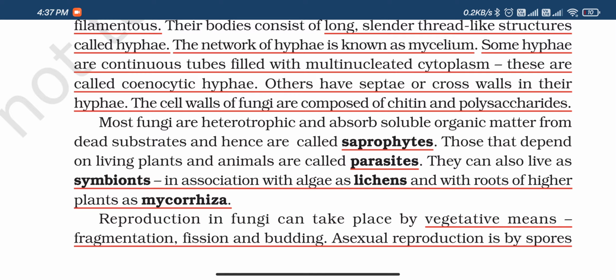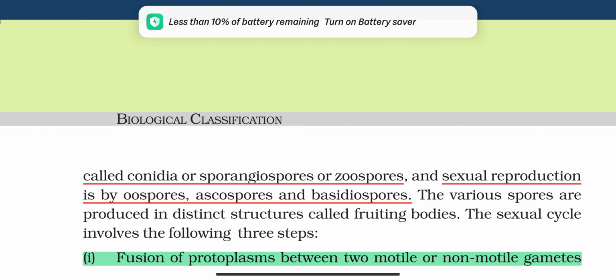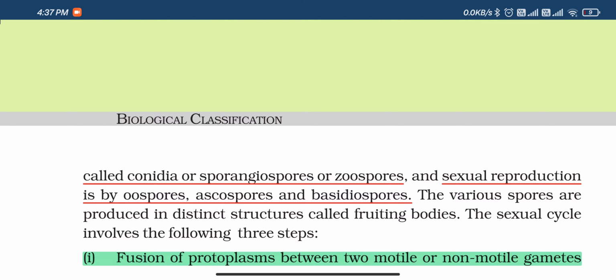Fission means one organism is divided into two daughter cells, and then each daughter cell grows into a new organism. Then budding, as seen in hydra and yeast, is the same thing. Asexual reproduction by spores: spores are commonly called conidia, sporangiospores or zoospores. Conidia are seen in penicillium. If you see a diagram of penicillium, you will see conidia, the spores.